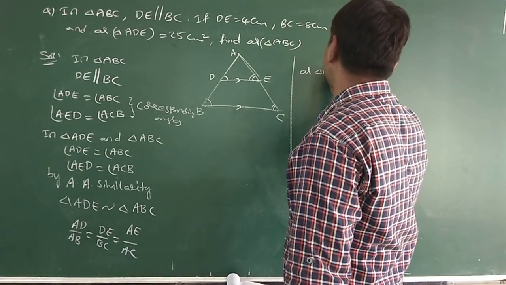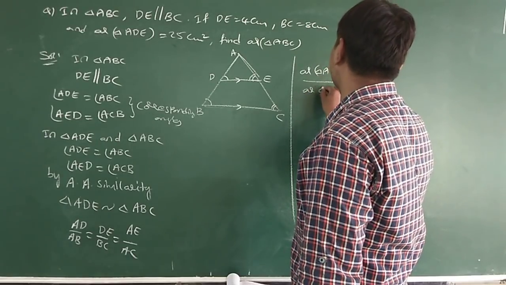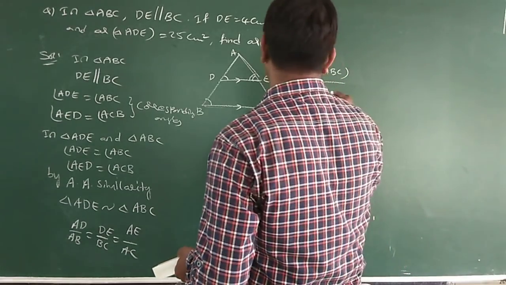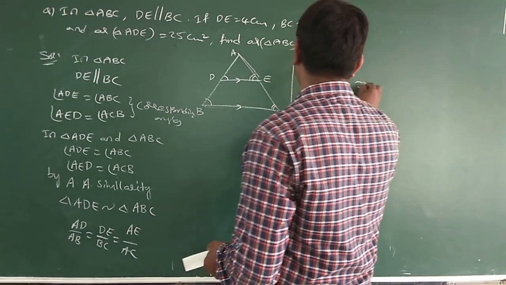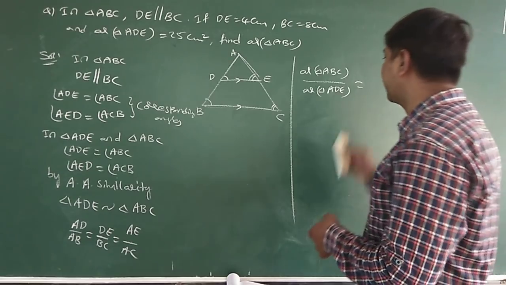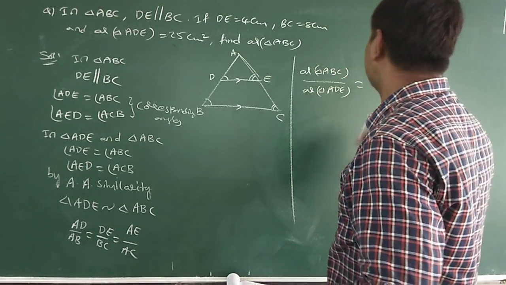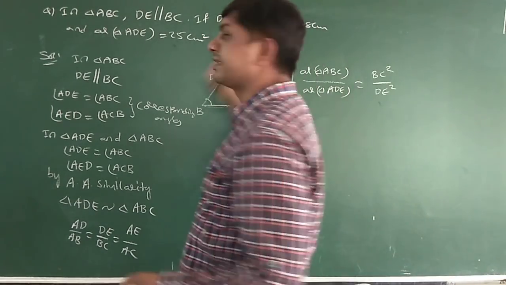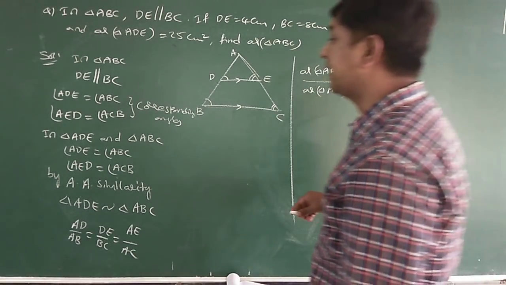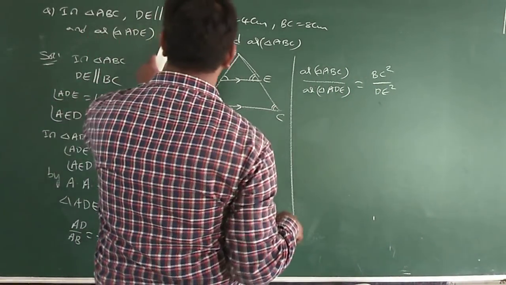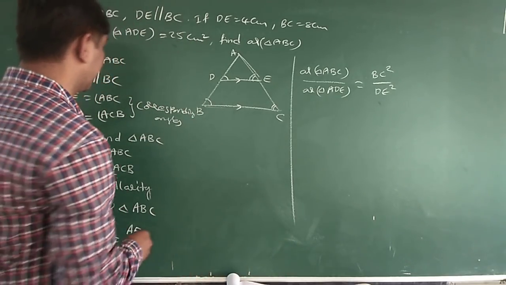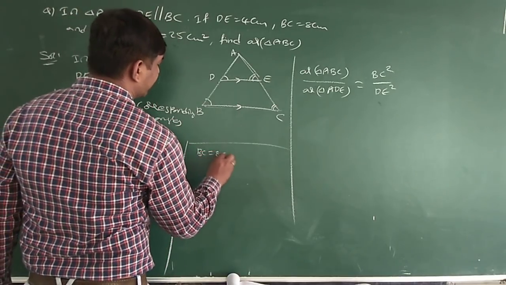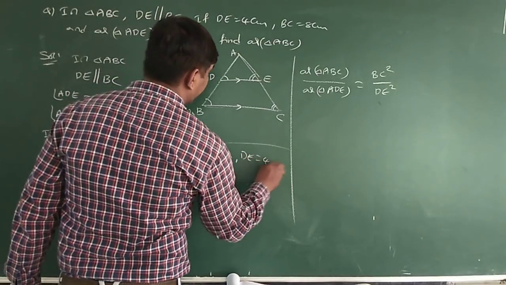Area of triangle ABC by area of triangle ADE. This is the bigger triangle and then the smaller triangle. You can also use smaller triangle by bigger triangle, no issue. Now BC square by DE square. Since they gave BC and DE lengths, I use those only. Area of triangle ADE is equal to 25 centimeters square, BC is equal to 8 centimeters, DE is equal to 4 centimeters.